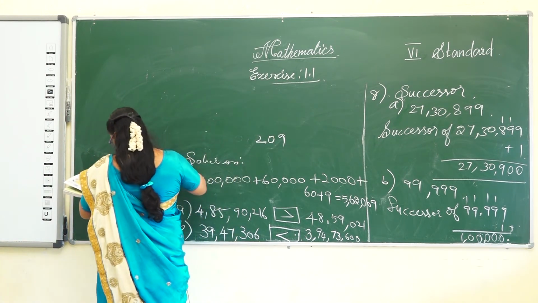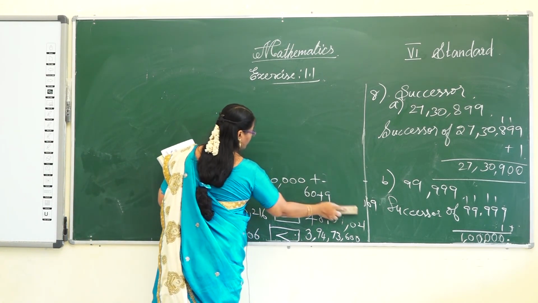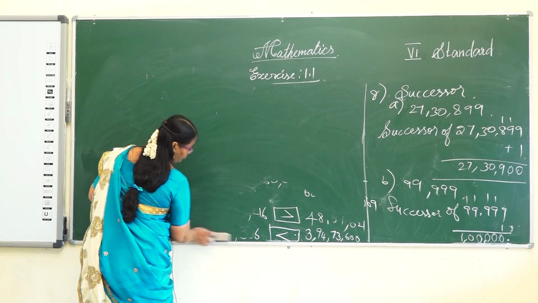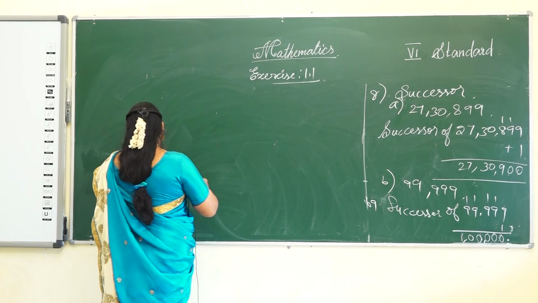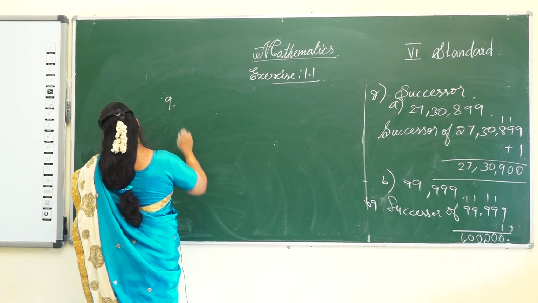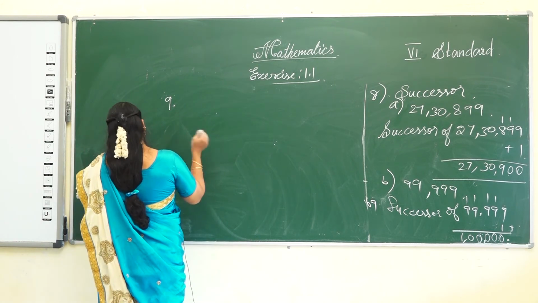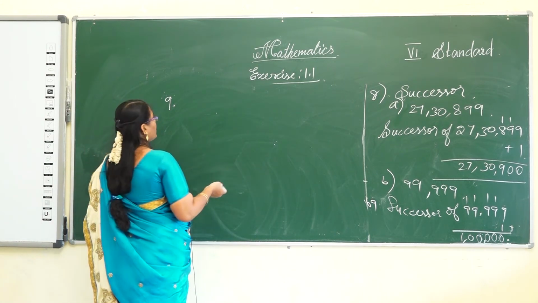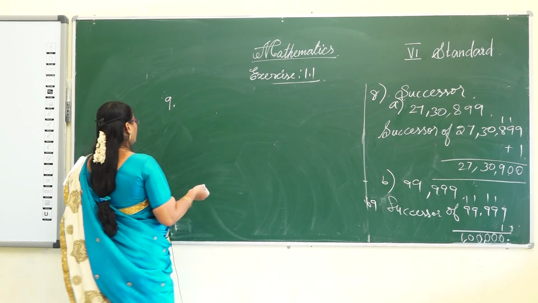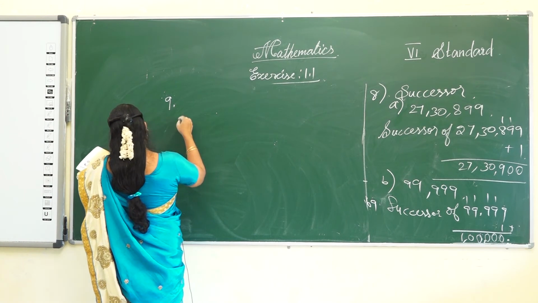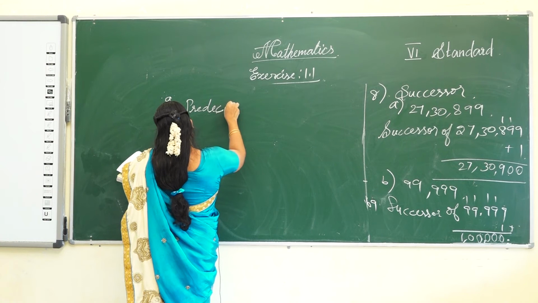The remaining problems are homework. Now the ninth one: write the predecessor. Predecessor means subtract 1 from the given number. From the given number, you have to subtract 1. So that is a predecessor.